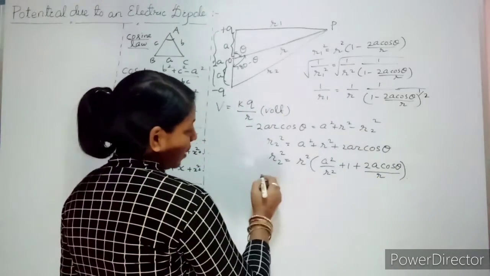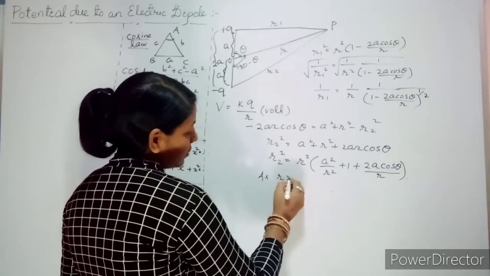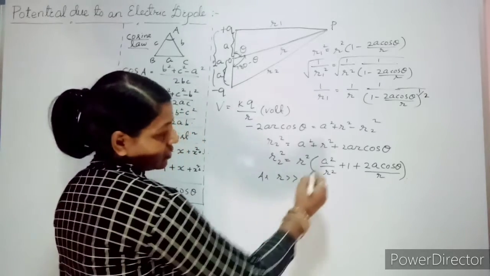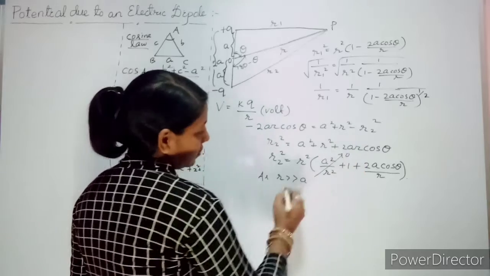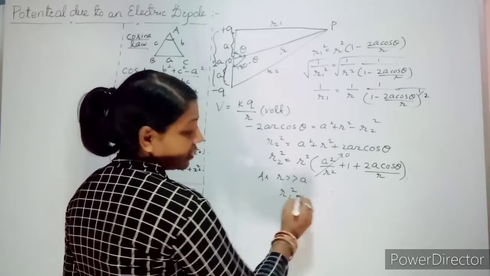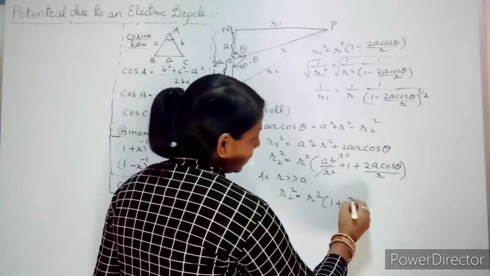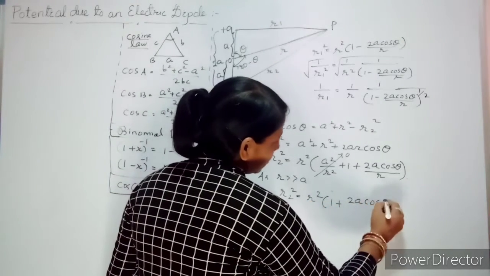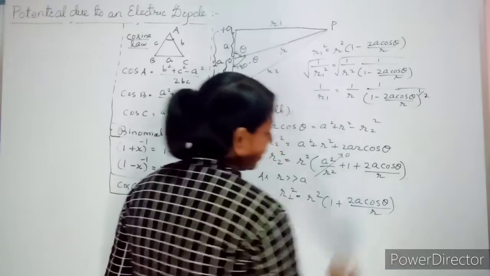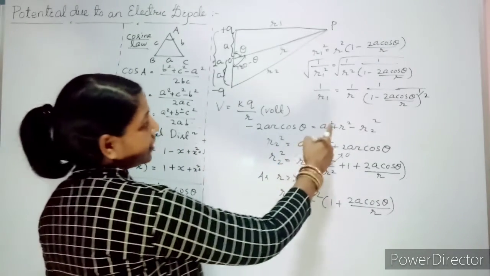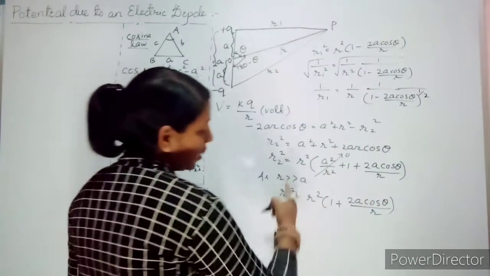Clear? Now as your r is much greater than a, so you can neglect this part to 0. Now what is our r2 square? r2 square is nothing but r square whole into 1 plus 2a cos theta divided by r. But what is our target to find the formula? 1 by r2.